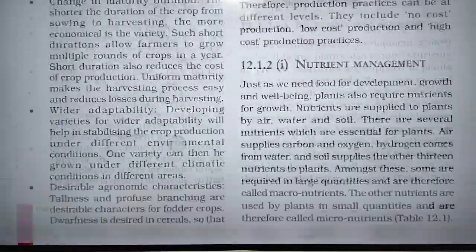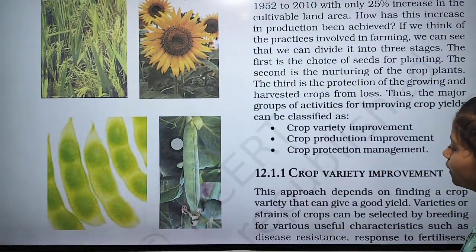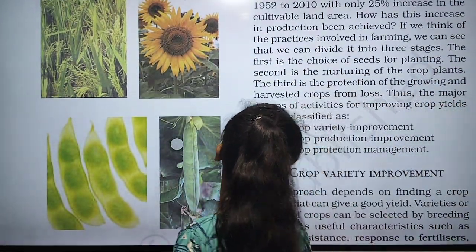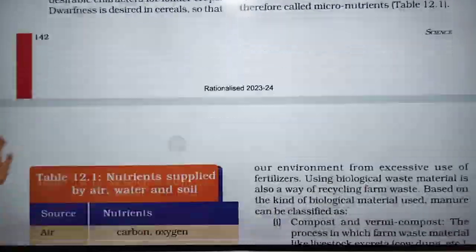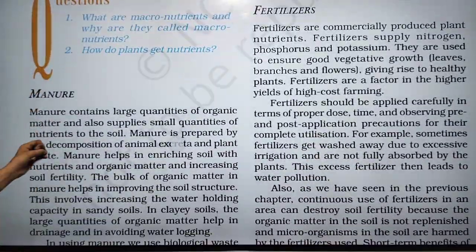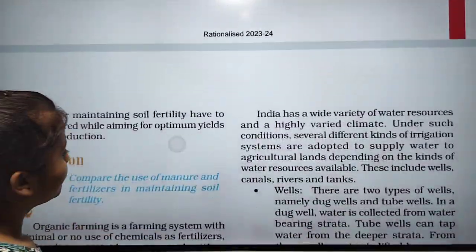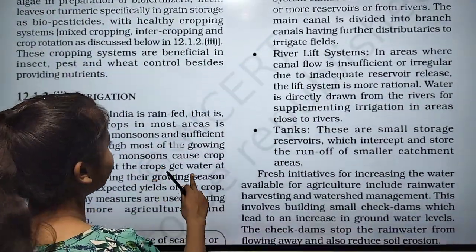So we will discuss these classified things, like crop variety improvement, crop production improvement, and crop management improvement in the next video. And after that we will discuss some basic points about manure, fertilizer, and then irrigation.